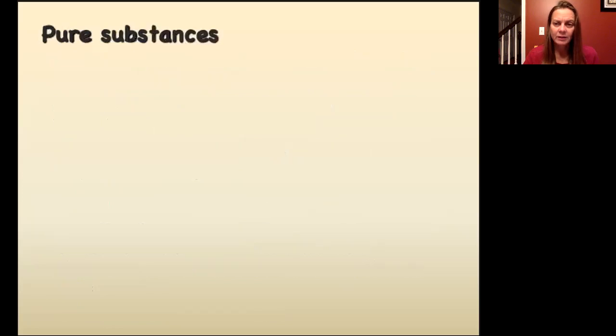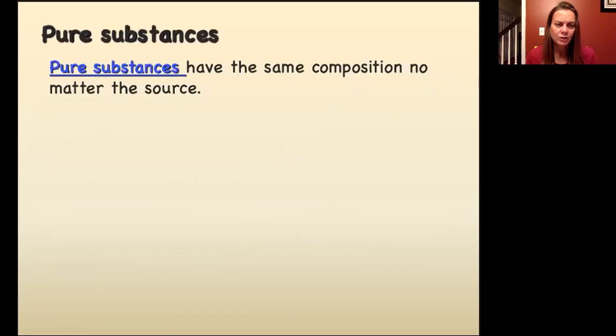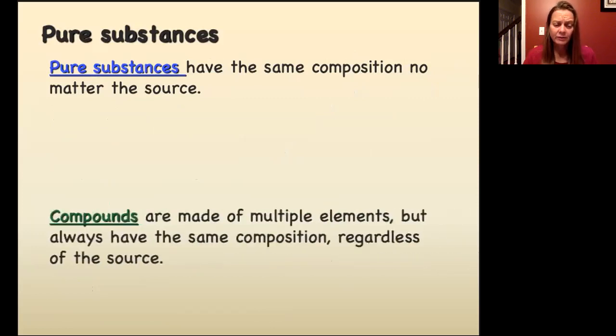Okay, let's talk about these pure substances. So pure substances have the same composition no matter the source, and it has one consistent chemical identity throughout the whole substance. So unlike a mixture where each component retained its own chemical identity, the whole pure substance has the same chemical identity. So we can talk about compounds. Compounds are made up of multiple elements, but always have the same composition, regardless of the source.